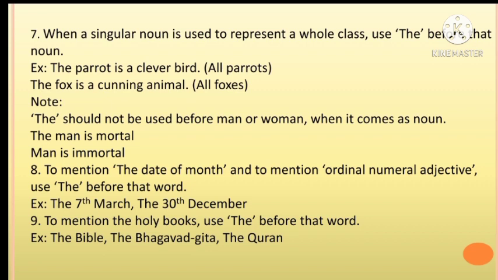When a singular noun is used to represent a whole class, use the before that noun. Example: the parrot is a clever bird. That means all parrots. The fox is a cunning animal, meaning all foxes. Note: the should not be used before man or woman when it comes as a noun.